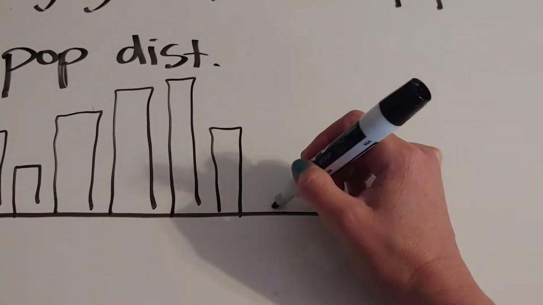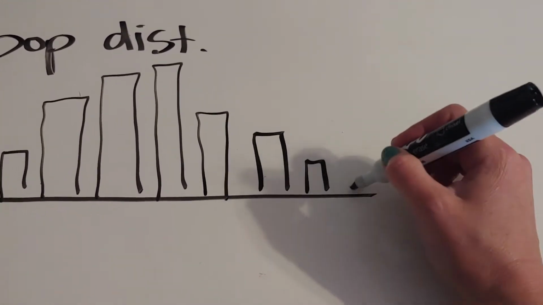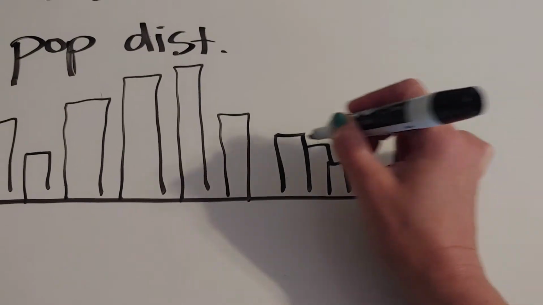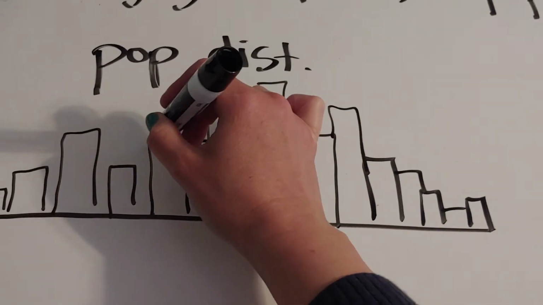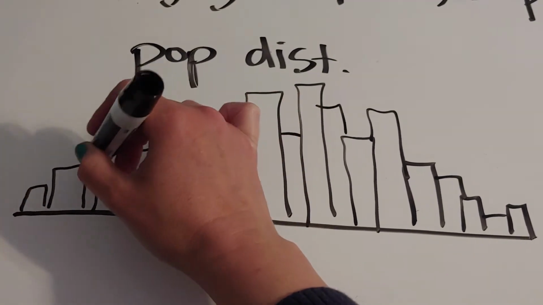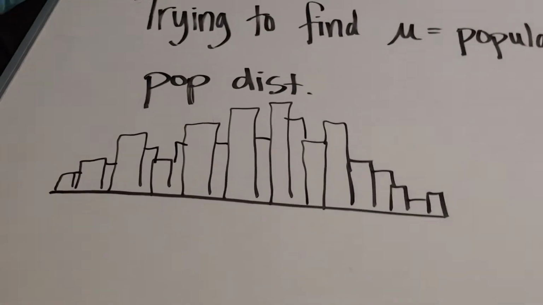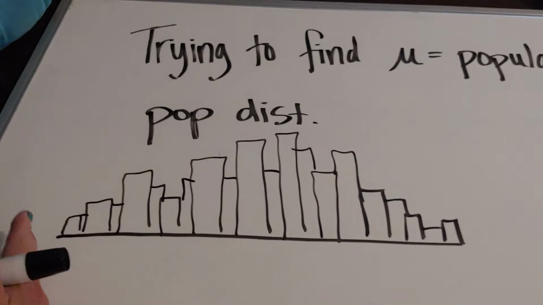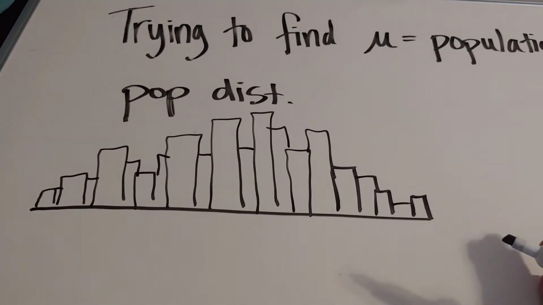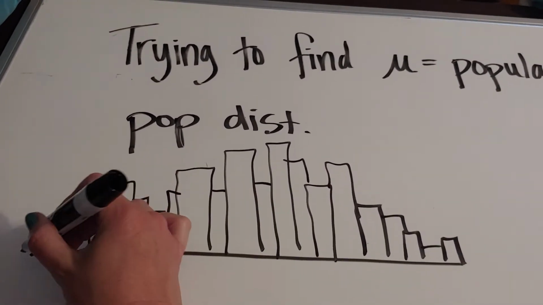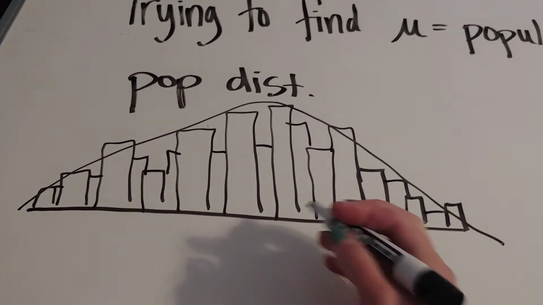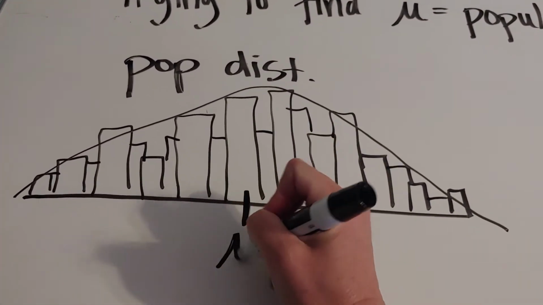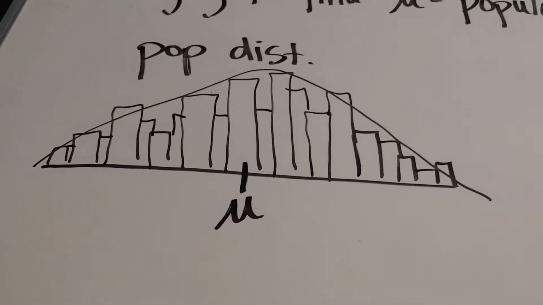And as I'm drawing this, I'm realizing that for histograms, bars touch. So let's go ahead and throw some extra bars in there. Okay, boom, boom, boom. Great. Okay. But are you guys seeing it looks like a cityscape? You get a little bit of everything. However, you'll also notice that my shape is still somewhat normal. Okay. All right. Now, somewhere in the middle is our mu, our population mean.